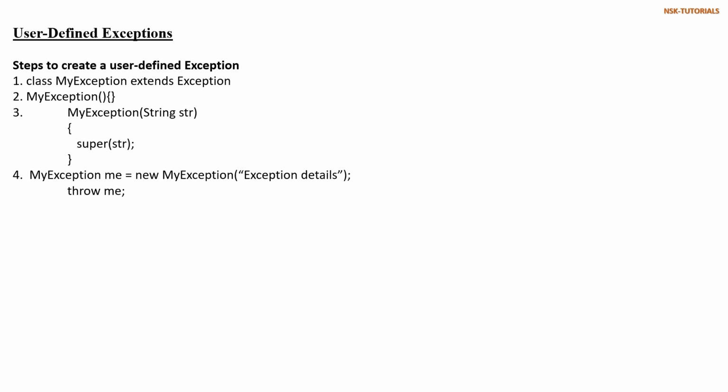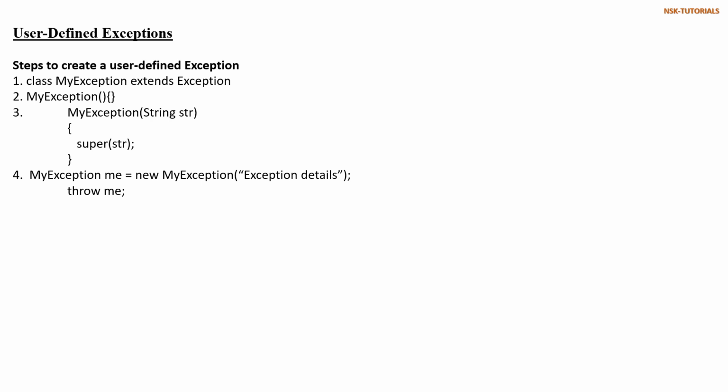To handle the user defined exception, first we need to create the user defined exception. To create a user defined exception, we need to follow 4 steps. 1. We need to extend our class as Exception, and inside the class we need to create the default constructor.